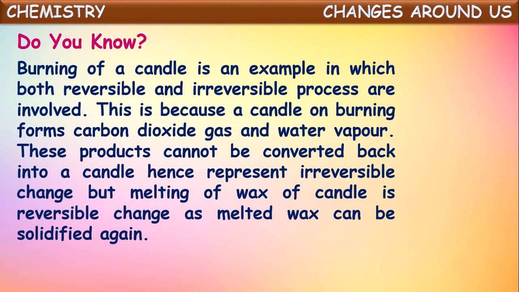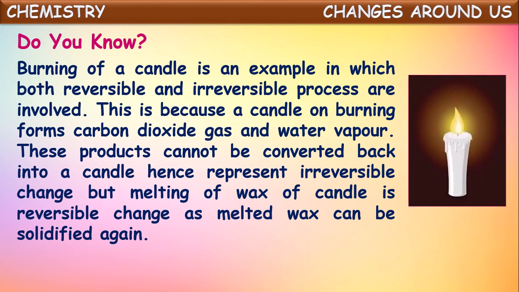Do you know this? Burning of a candle is an example in which both reversible and irreversible processes are involved. This is because a candle on burning forms carbon dioxide gas and water vapor as products, isn't it? While burning, the candle burns in the atmospheric air and produces carbon dioxide and water vapor as products into air. Of course, it gives light energy also.